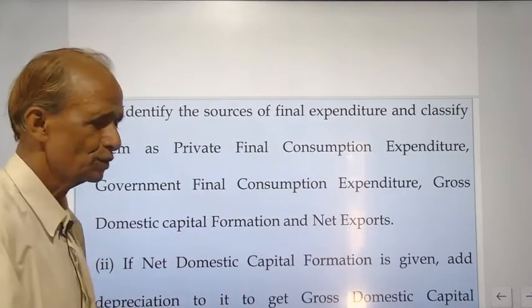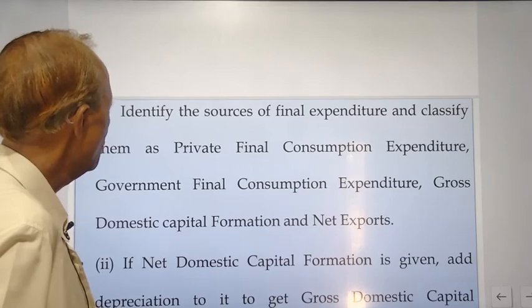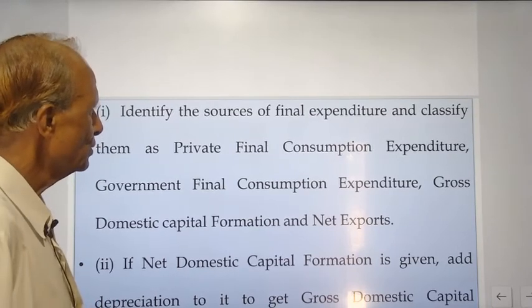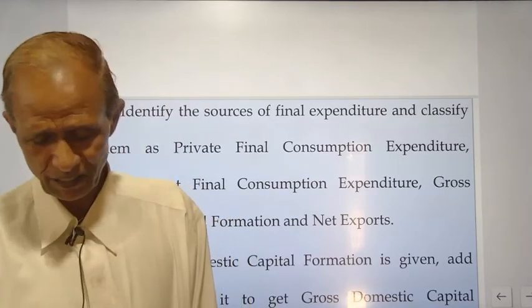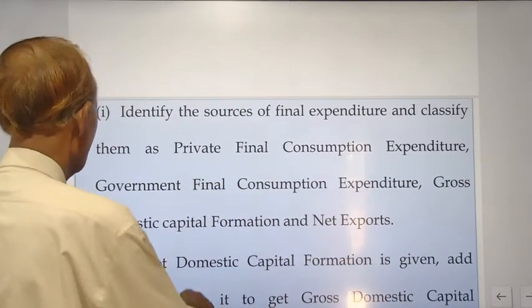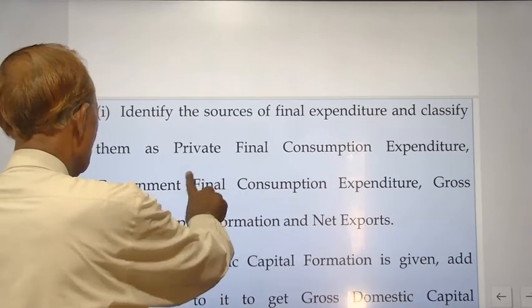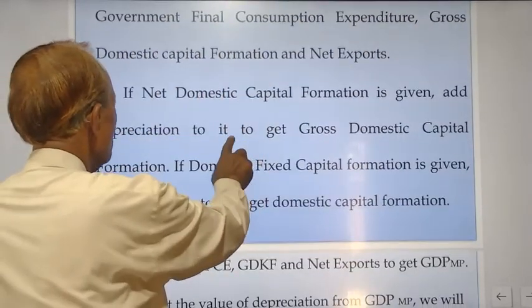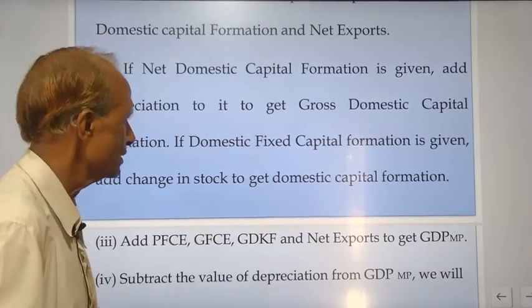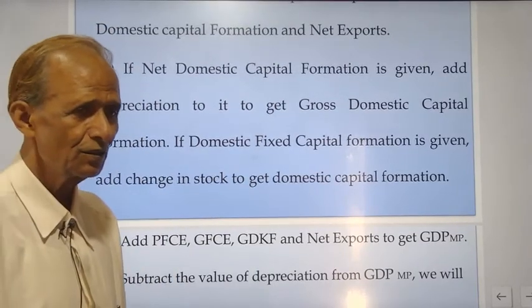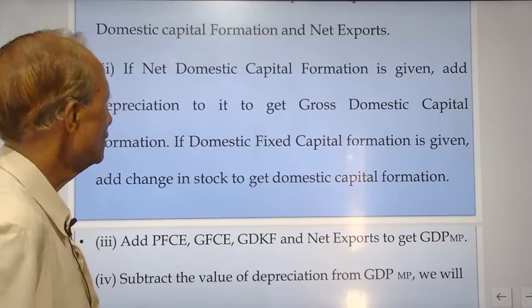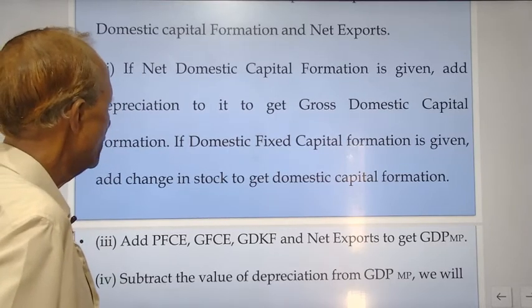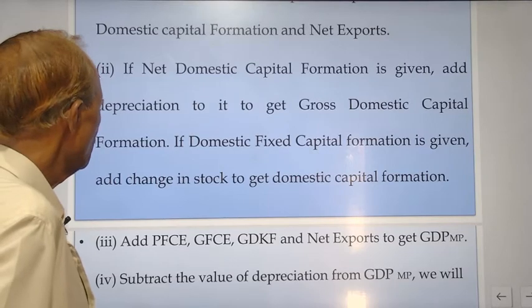Now you should learn clearly or identify the sources of final expenditure and classify them as private final consumption expenditure and government final consumption expenditure, domestic capital formation, net exports. If net domestic capital formation is given, then to find out the gross domestic capital formation, you should add back the consumption of fixed capital or depreciation.